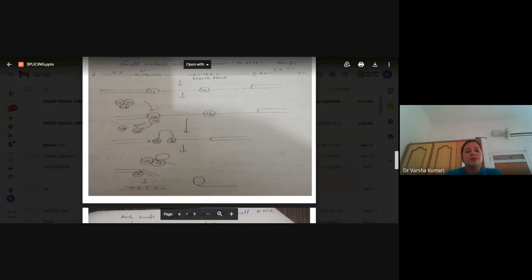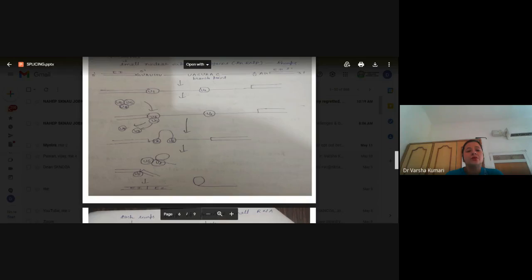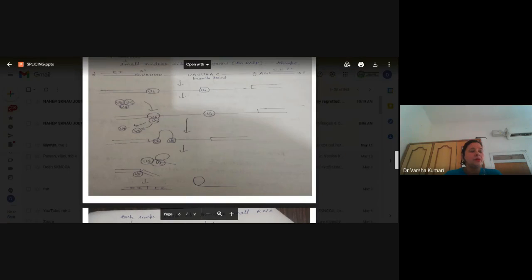So here again there is a release of U1 and U4. Now this U6 at the 5' point and U2 at the branch point, they are going to form a loop-like structure, and U5 makes a bond between the two exons. Later this U5 is released, and exon 1 and exon 2 attach to each other, and this U6 and U2 form a V loop and are released out.